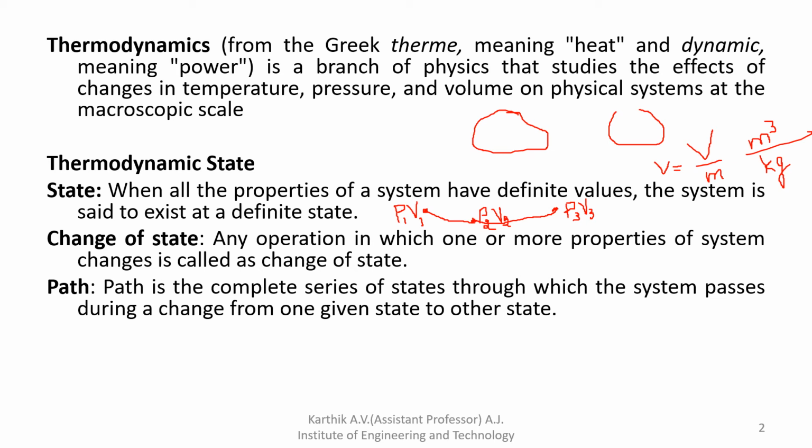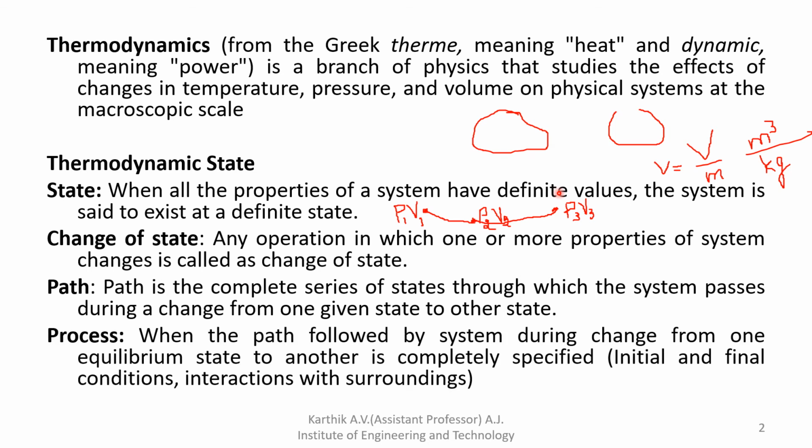Here one more system is there. The series of states through which the system passes is called the path of the process. I hope all of you understood what the path of a process is. We already studied what a process is, and also we have seen what a path is.